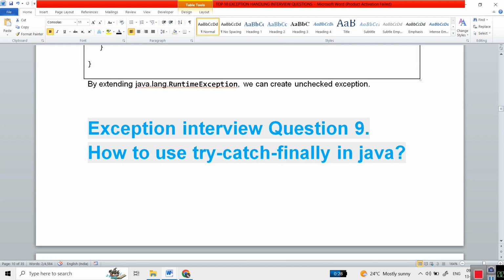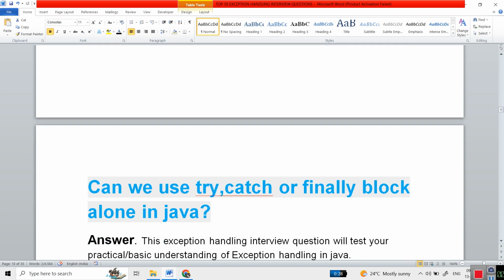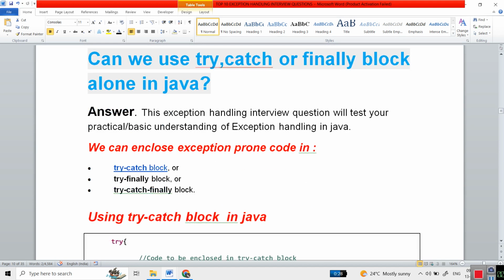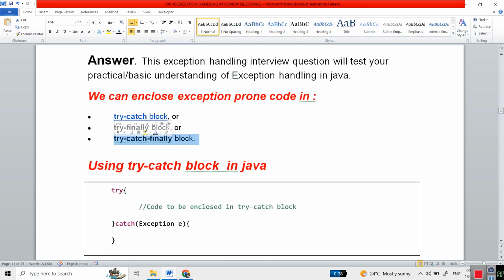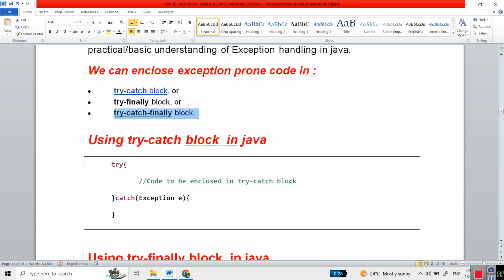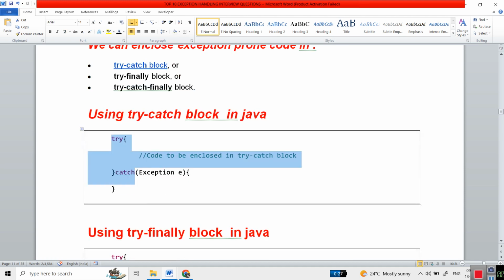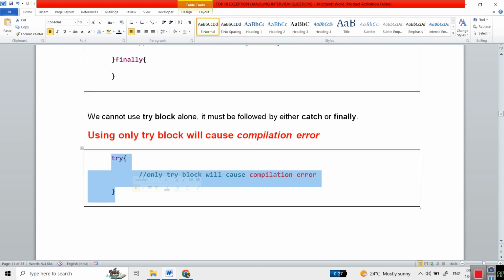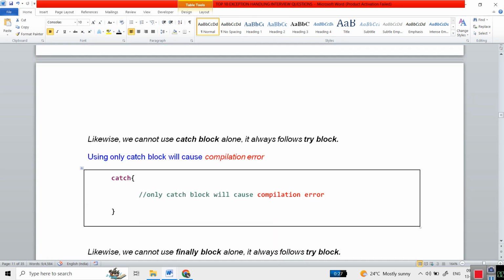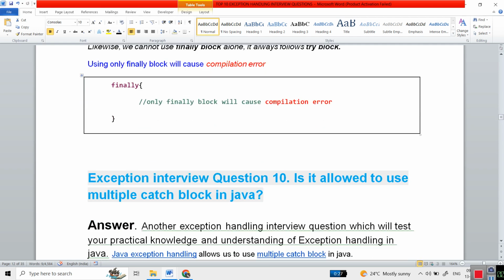Another question: how to use try catch finally in Java. A scenario based question they will ask you. Here we have three scenarios. We can use try catch, or try finally block, or try catch finally. Try alone we can't use, catch alone we can't use, try finally we can use. Try catch is allowed. Try finally is also allowed. Plain try won't be allowed, it will give a compilation error. Plain catch or finally also we can't use.